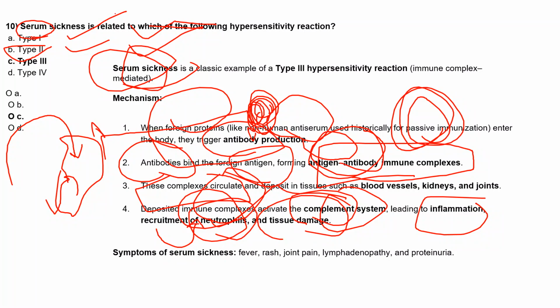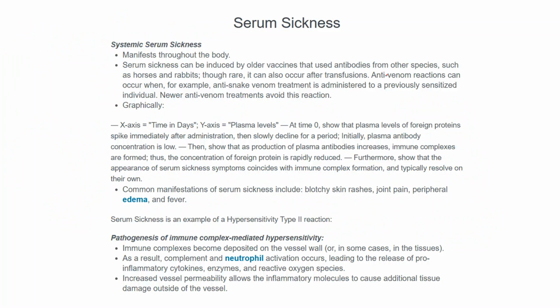So this is what we call serum sickness, and in that what we feel is fever, rashes, joint pain, lymphadenopathy, and proteinuria. So these systemic serum sickness symptoms manifest throughout the body, and it can be induced by the older vaccines that used antibody from other species like horse, rabbit.